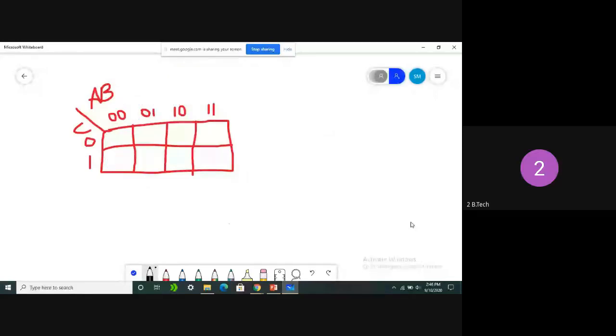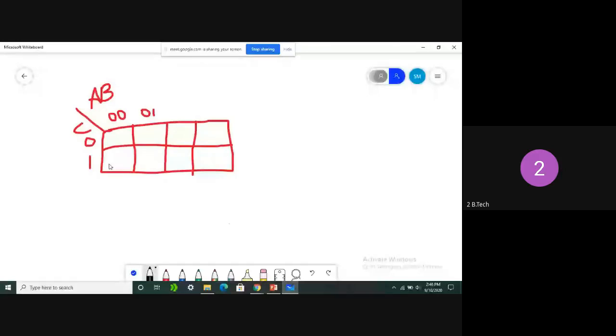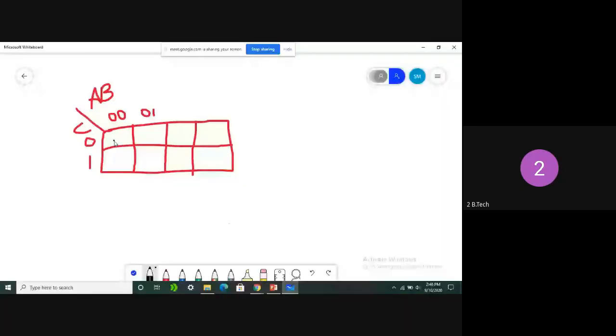This is the three variable K-map, okay? So what are the C values here? What could be the C range? Just select the C value: 0 and 1. So in the first position I gave 0, and in the second position I gave 1. So in view of C, these two are adjacent. Clear, all of you? What I am marking here, this one and this one are adjacent cells while comparing with C.